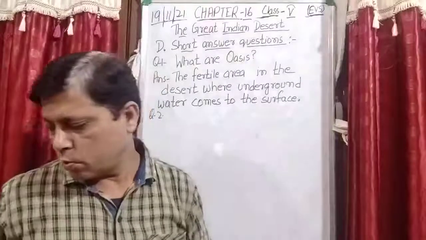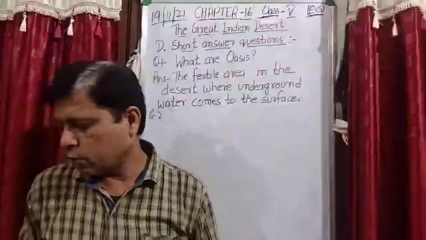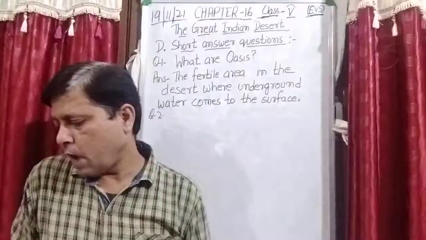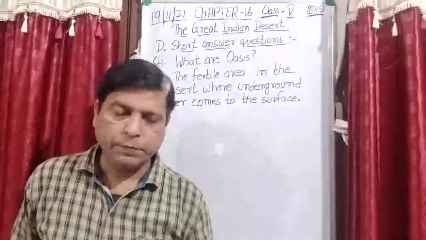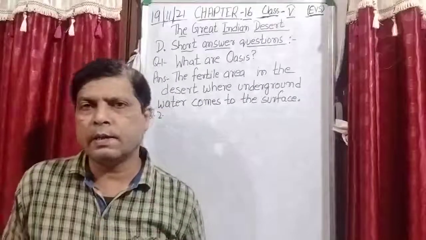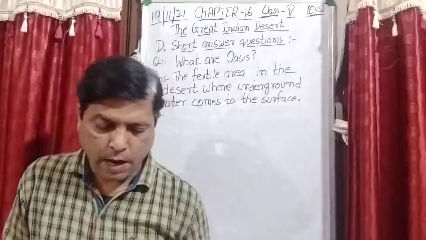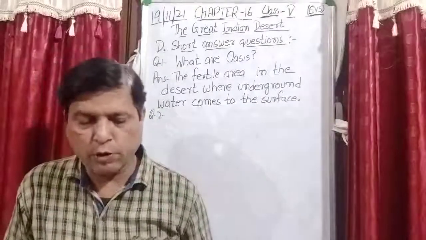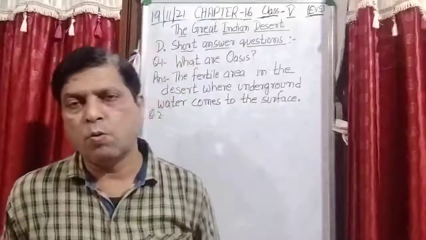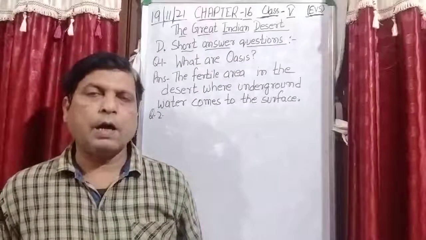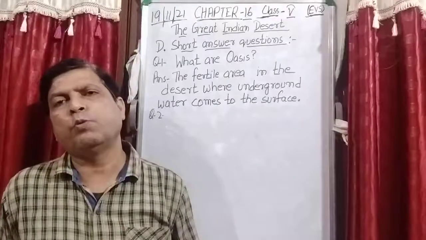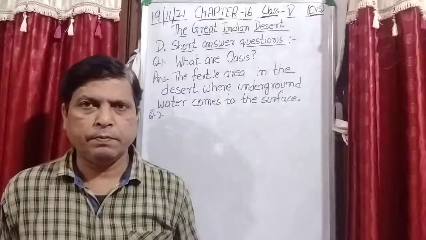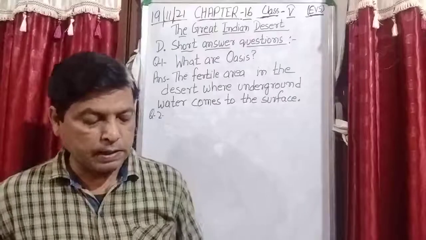Now I read the second question for you. What are sand dunes? How are they formed? So what is a desert? It is a vast sandy and rocky area having small hills of sand dunes. And how are these sand dunes formed? These sand dunes are formed due to the blowing of the wind. Is it clear?